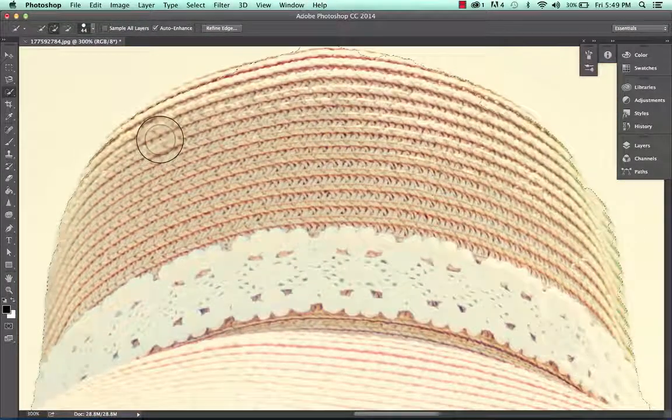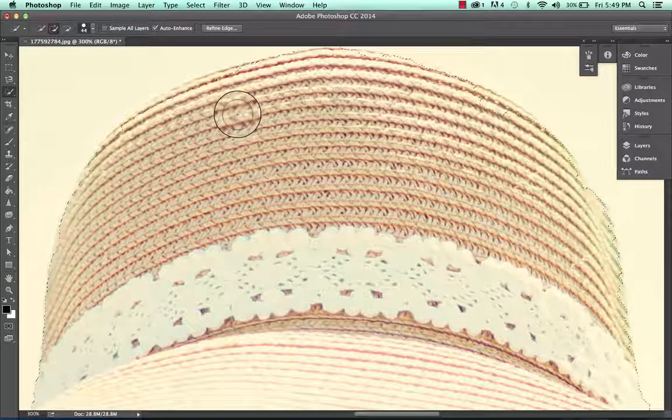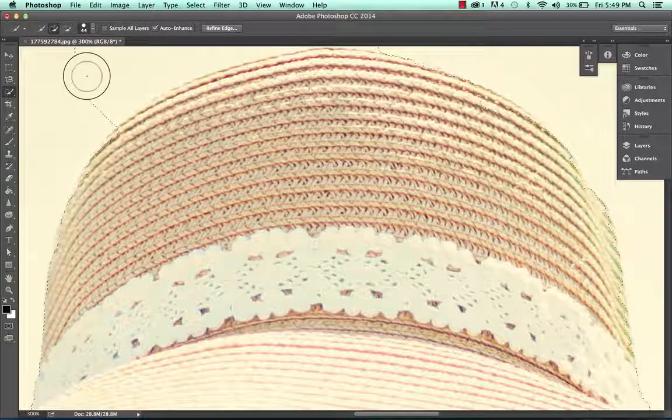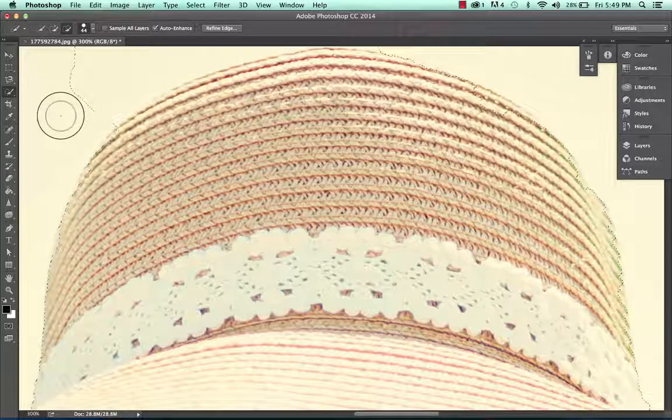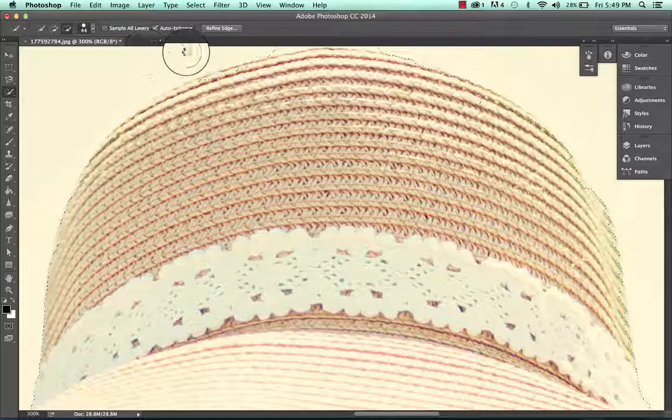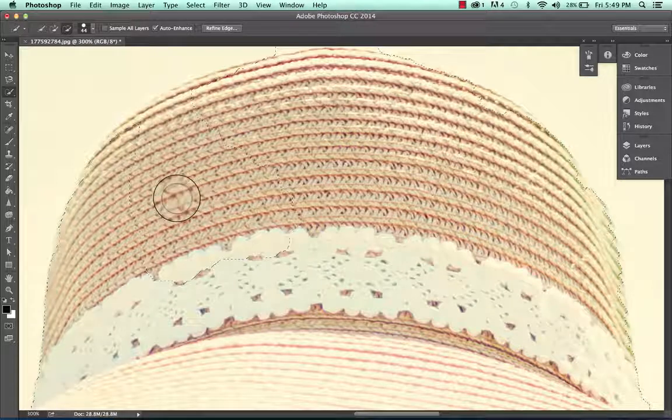Let's say that we really didn't want the top of her hat, and you can see our ants marching up here, right? So let's grab our negative selection tool. You could have done that by holding down the option button, and it'll automatically switch it to a negative, and then you can start deselecting. So you see how I'm pushing it back? Because I'm using the negative tool, and you're just saying, no, Photoshop, I am really not interested in any of this.